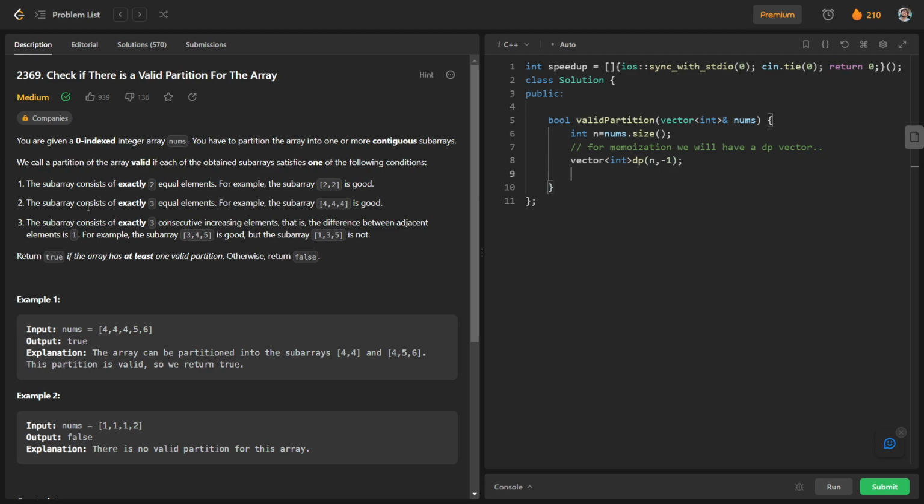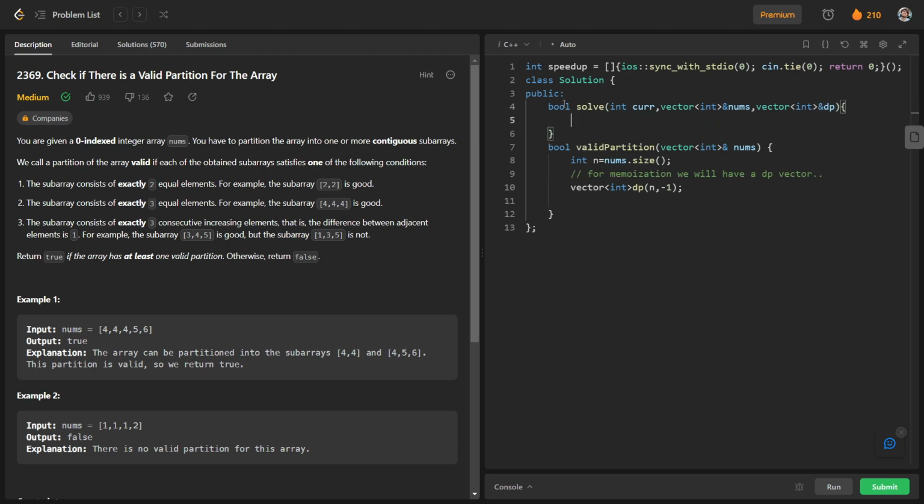And we will have a recursive function of type bool. So bool solve. Whenever we are on the current index, so int current, we will pass parameters as this integer vector nums and the dp vector also.